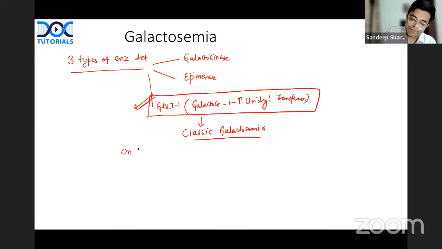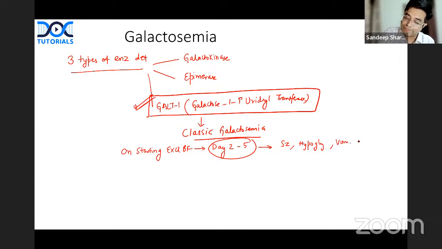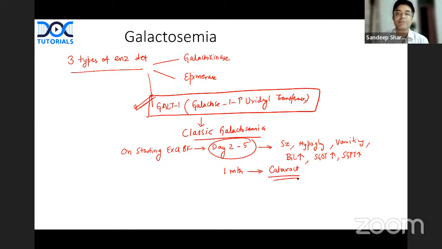So they will be normal at birth, right? On starting exclusive breastfeeding, between day 2 to day 5 of life, the child will present with seizures, hypoglycemia, because he will be unable to tolerate. There will be vomiting, and there will be liver damage leading to rising bilirubin levels. Initially, it can be mistaken for neonatal jaundice. Level rising, SGOT and SGPT will also start rising. And in about 1 month or so, the child will develop cataracts also. Oil drop cataract, a type of nuclear cataract, will be seen in these patients.